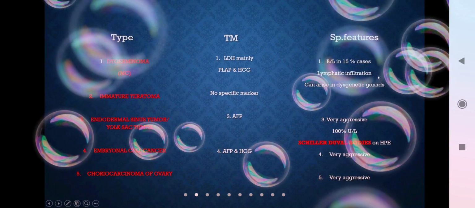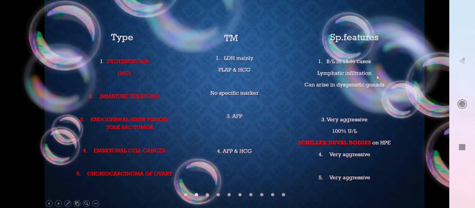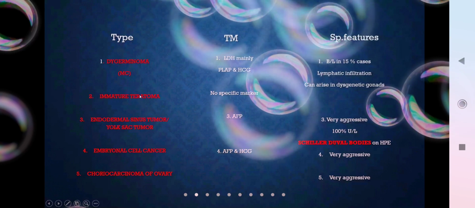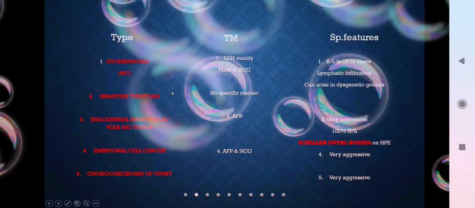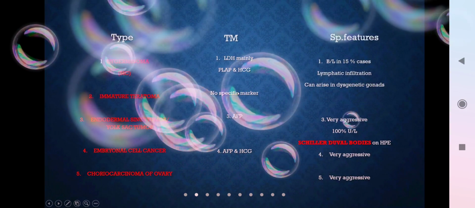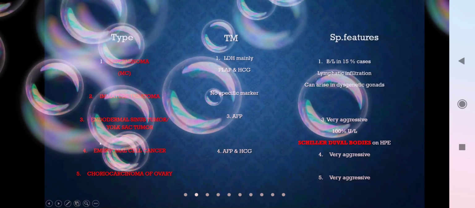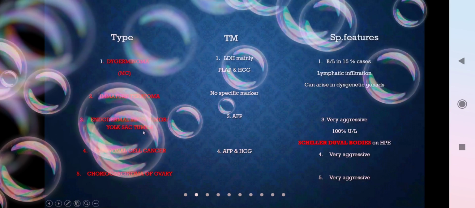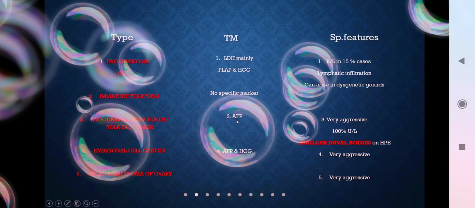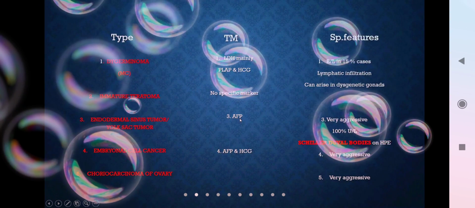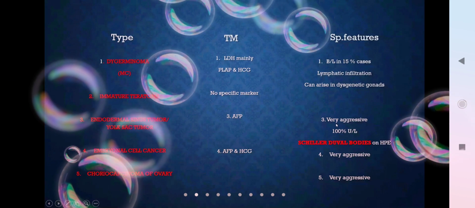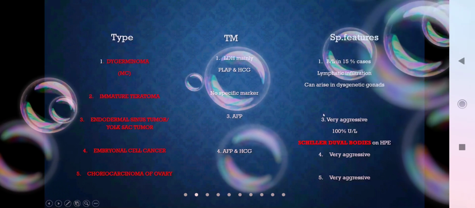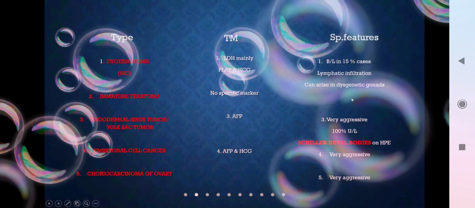It spreads by lymphatic infiltration and it can also arise in dysgenetic gonads. The next variety of germ cell cancer is an immature teratoma. There is no specific marker for this. And the next one is the endodermal sinus tumor or yolk sac tumor. The tumor marker is AFP, alpha fetoprotein. The special features are that it is very aggressive and it is 100% unilateral.